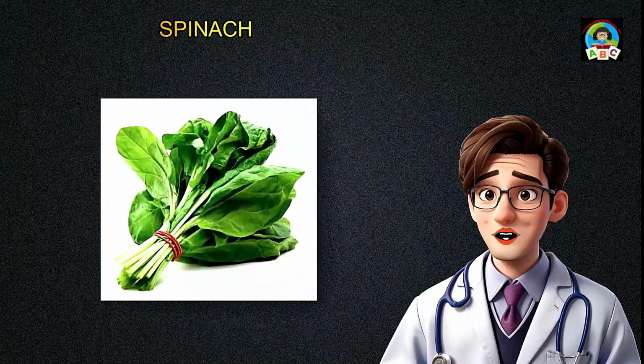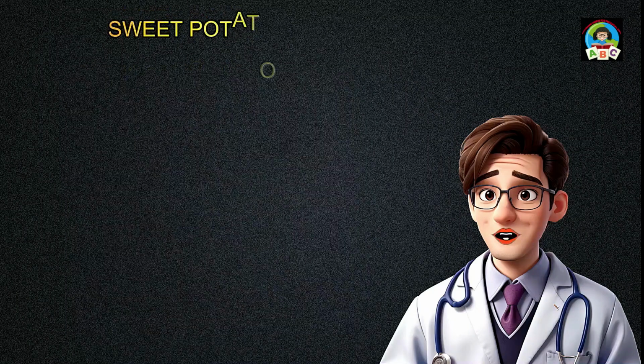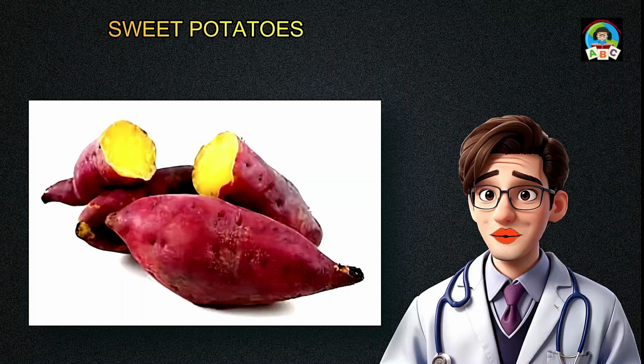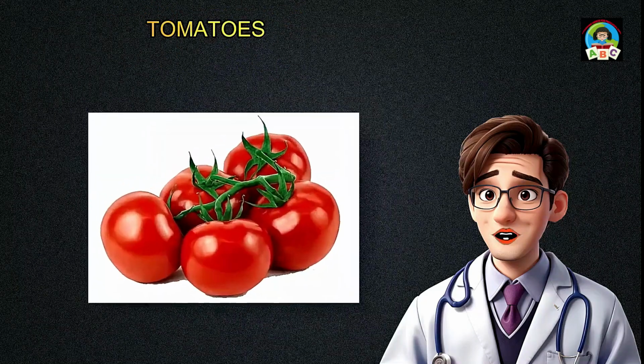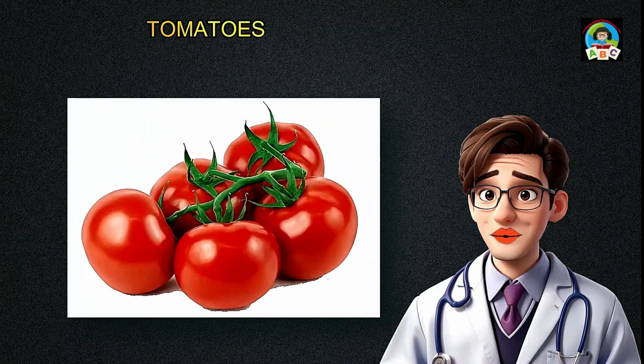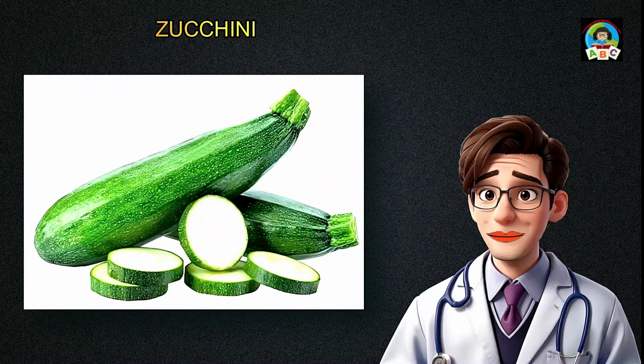Spinach, rich in potassium, magnesium, and iron, is a nutrient-dense choice for heart health. Sweet potatoes, packed with vitamins, especially vitamin A, and fiber, are a nutritious choice. Tomatoes, rich in lycopene, which may have cardiovascular benefits, and a good source of vitamins C and A. Zucchini, low in calories and high in vitamin C and A, is a nutritious addition to meals. Limited sodium: reduce salt intake to manage blood pressure.